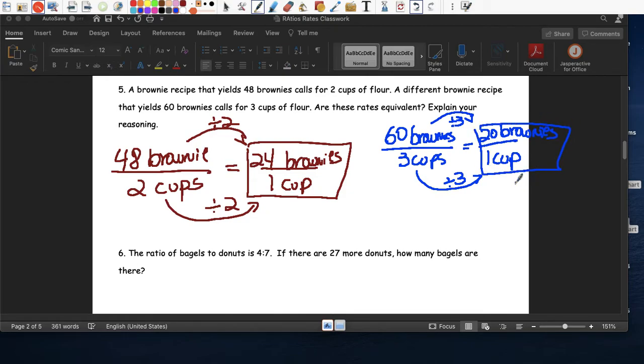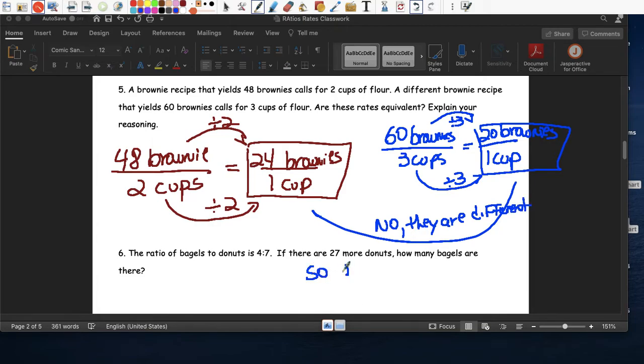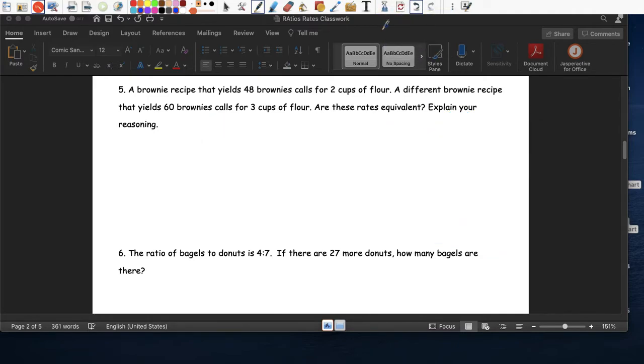Esto y esto son iguales? No, they are different. So they are not equivalent. So 24 brownies con un vaso obviamente no es igual a 20 brownies con un vaso, ¿no? Son diferentes medidas esos dos. The different measurements.